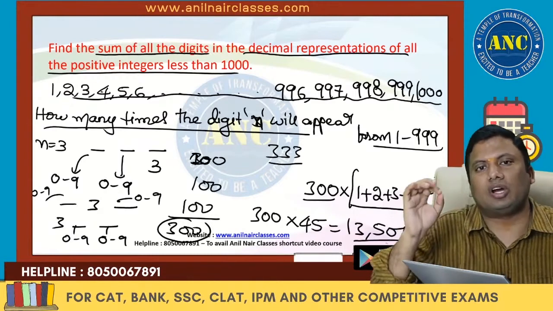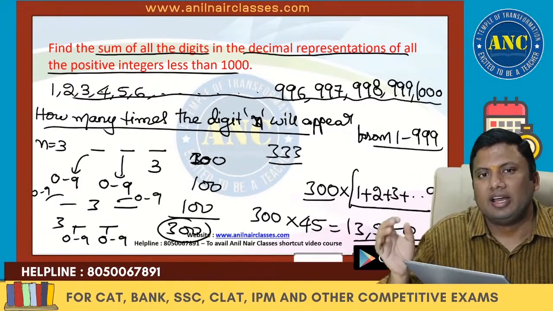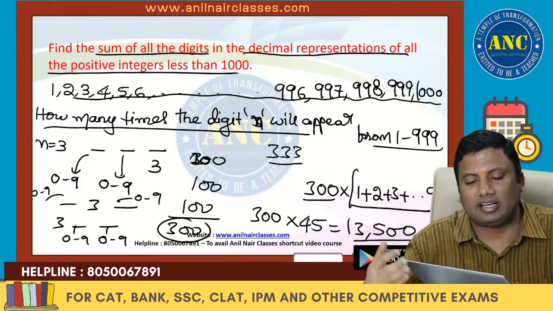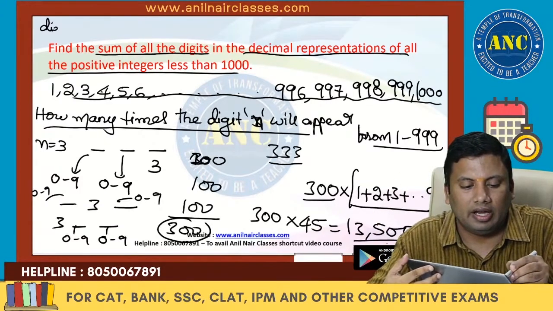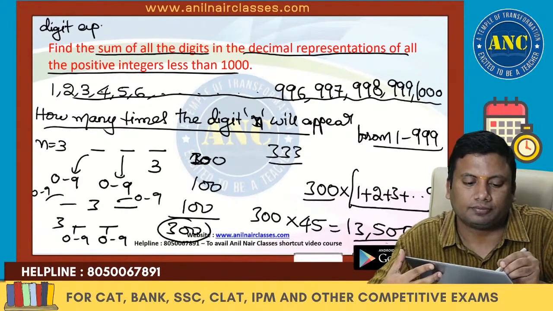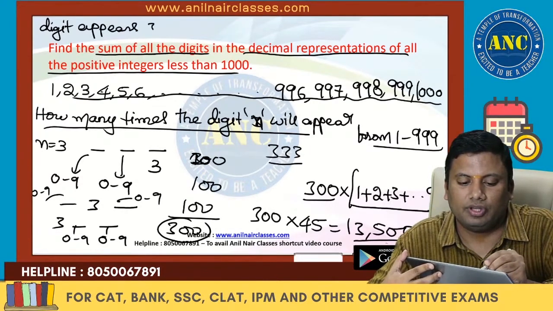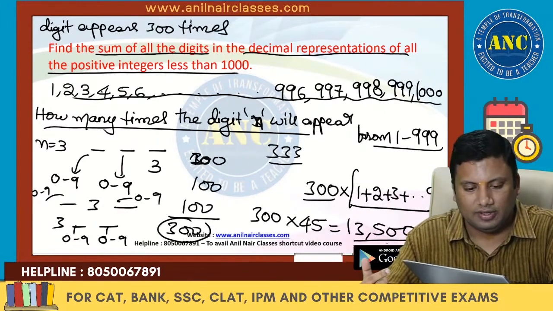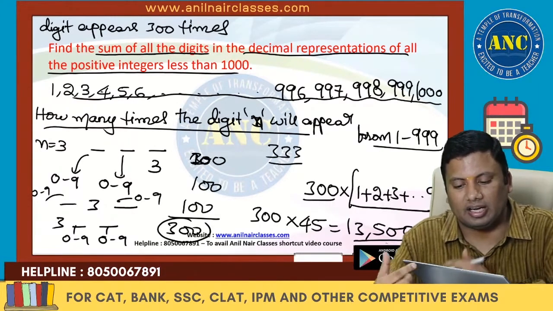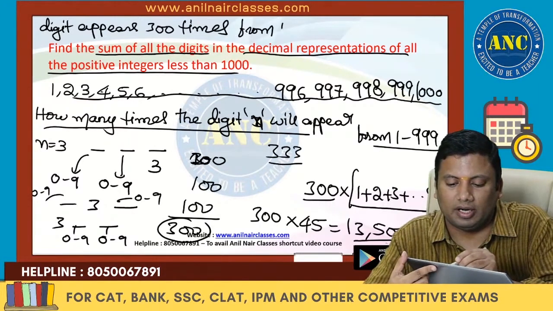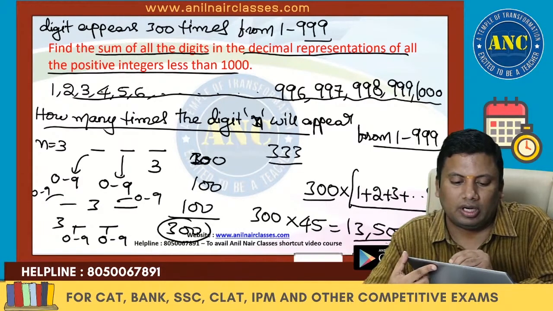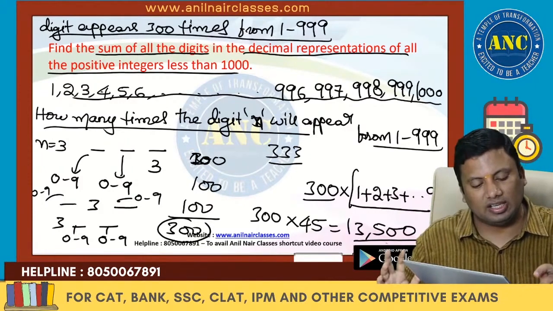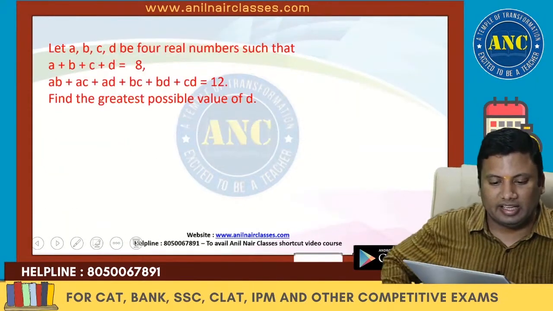Easy question. If you know the logic, you can solve it. From all the natural numbers from 1 to 999, every single digit appears 300 times. A digit could be from 1 to 9. If you know this concept, this question is easy for you. I hope the idea is clear.